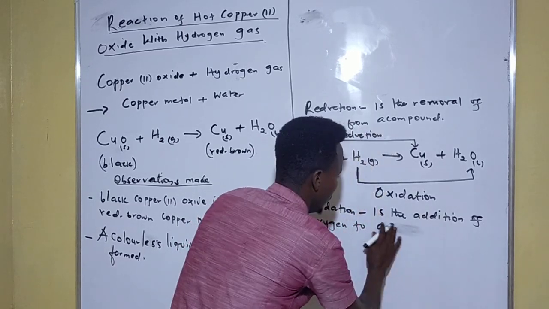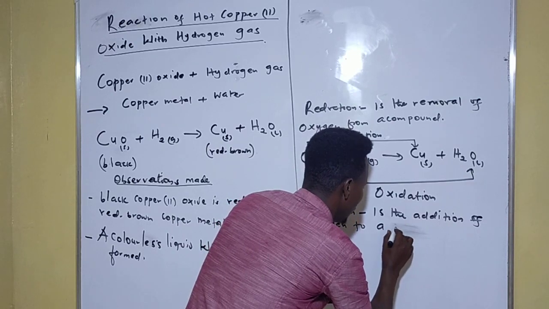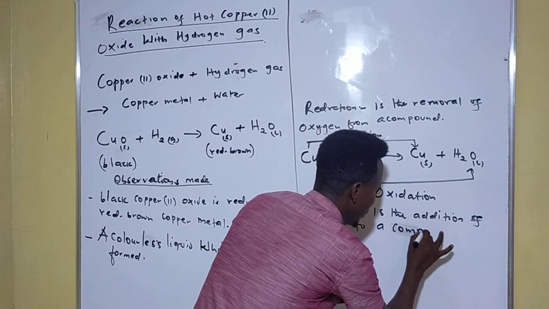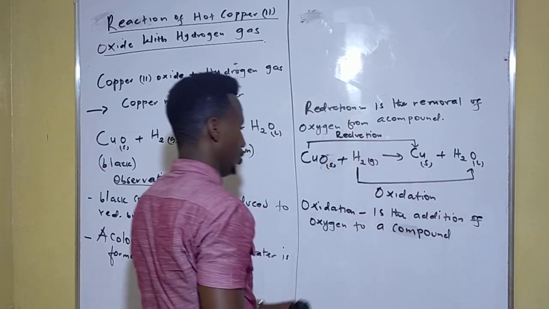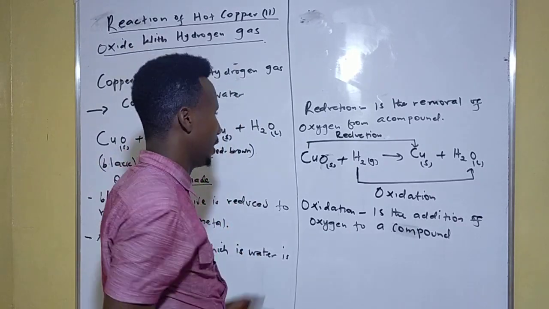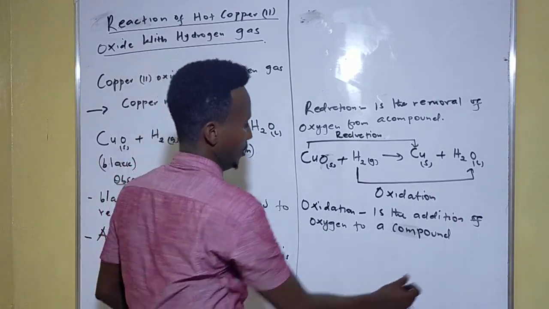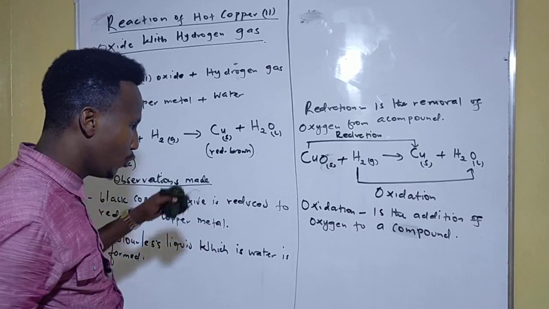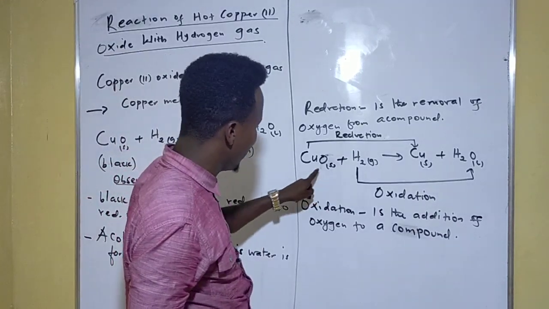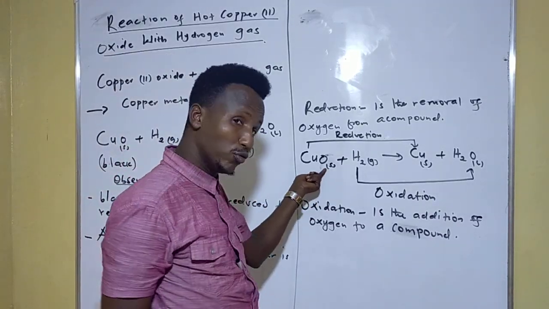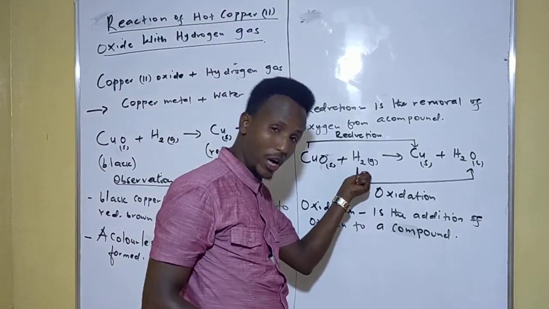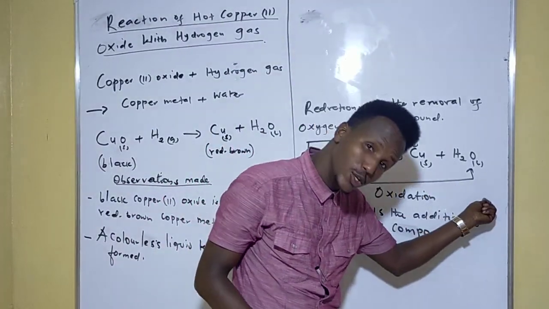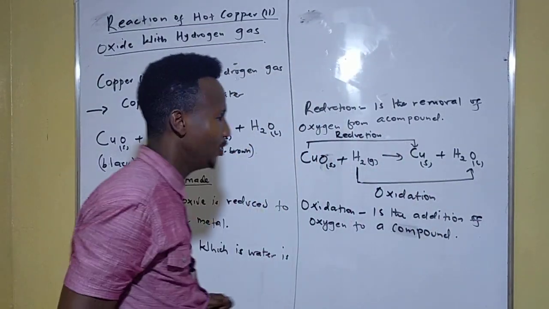You can say to a compound, or even to an element, because hydrogen is an element. So the oxygen which has been removed from copper 2 oxide is added to hydrogen to form a colorless liquid called water. Don't forget that.